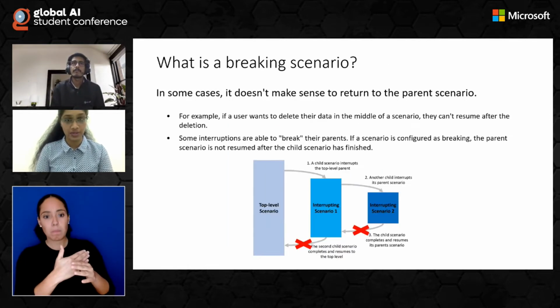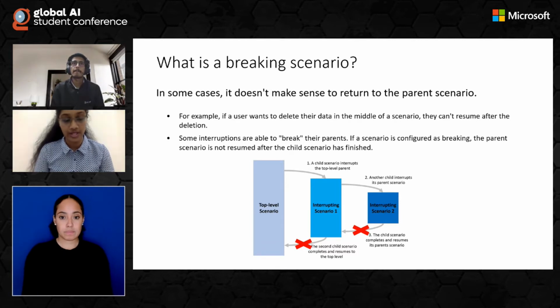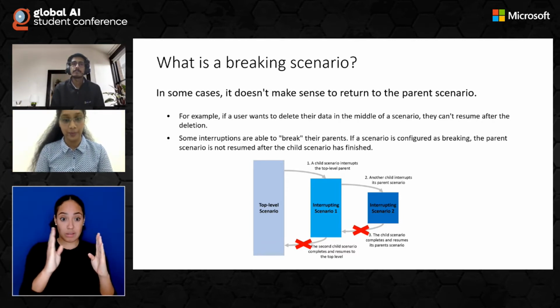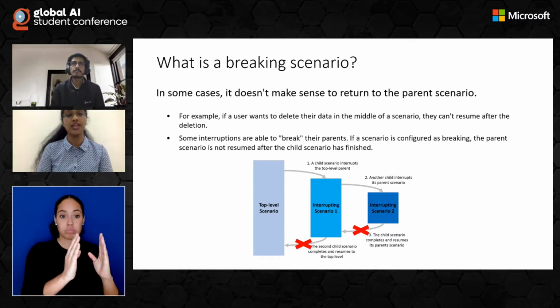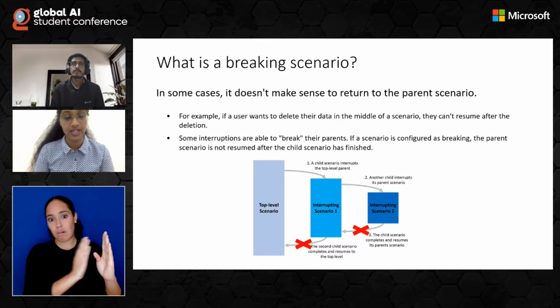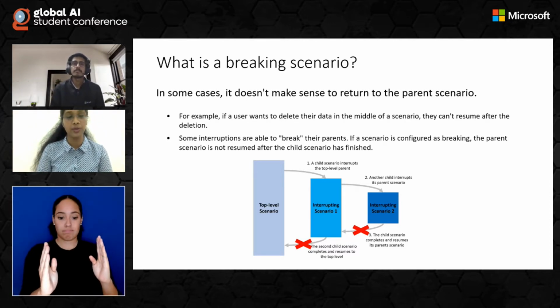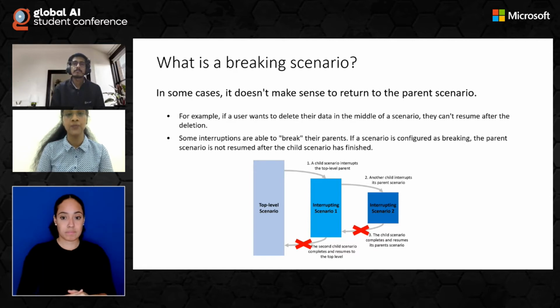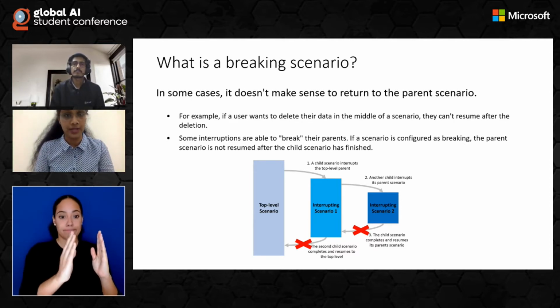What's the difference between interrupting and breaking scenario? I'll let you know. So breaking scenario does something very similar. It goes to the next scenario to interrupt the main bot and completes the other scenario, but it does not return back to the main scenario. That is the main difference between interrupting and breaking scenario. While interrupting scenario returns back to the main scenario, breaking scenario does not. So I'll show you a small demo on how to make interrupting and breaking scenarios.